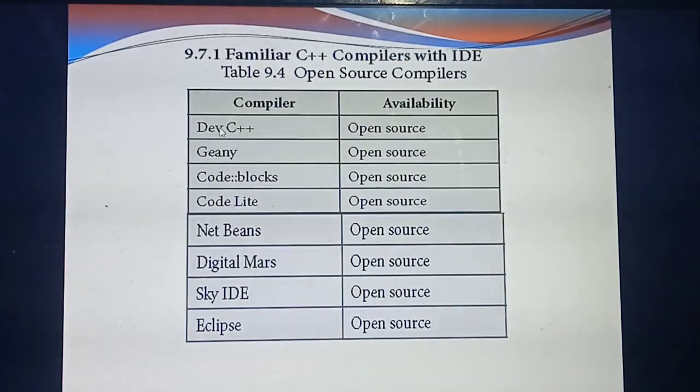So listen. These are examples of open source software for C++. Dev C++, Genie, CodeBlocks, CodeLite, NetBeans, DigitalMars, SkyIDE, Eclipse. So these are some examples of open source C++ compilers. But in our schools we are using Dev C++ software. In your book also they are giving Dev C++ only. For practicals you are using this software. Which software? Dev C++ compiler only we are using in our school labs also. In your book also they are giving the same software.